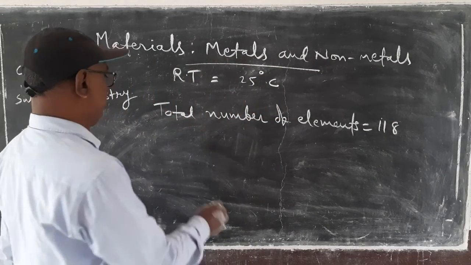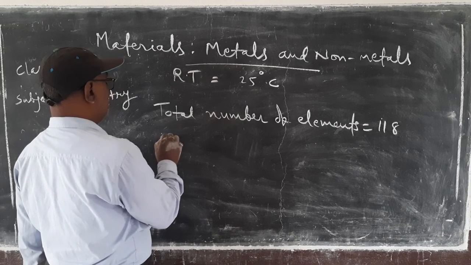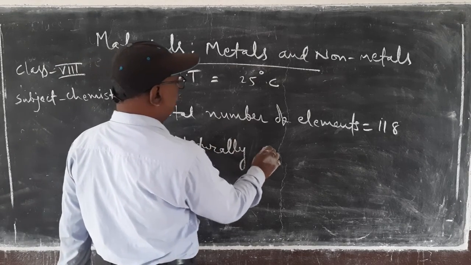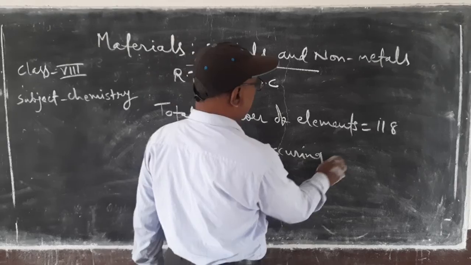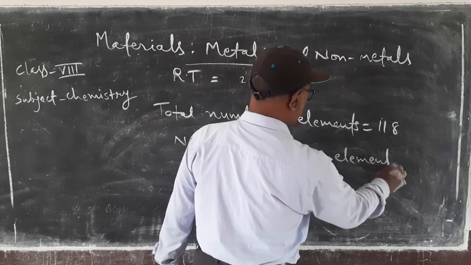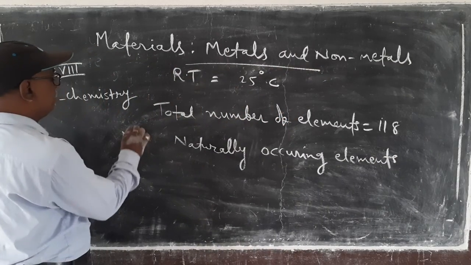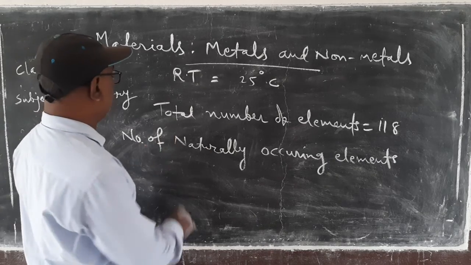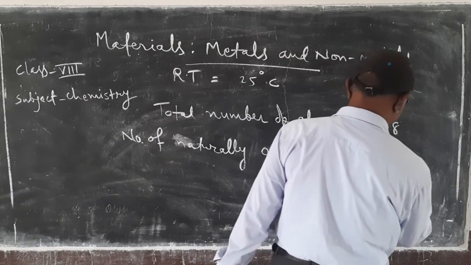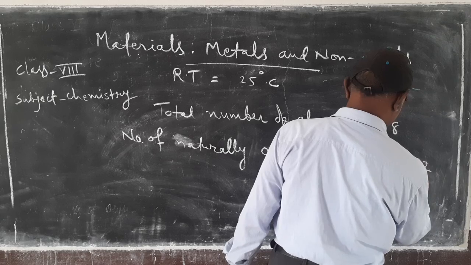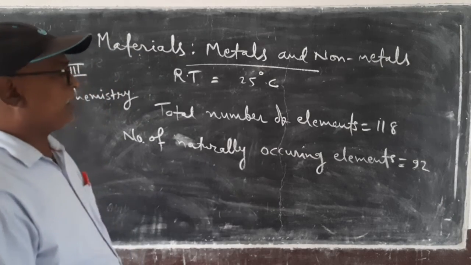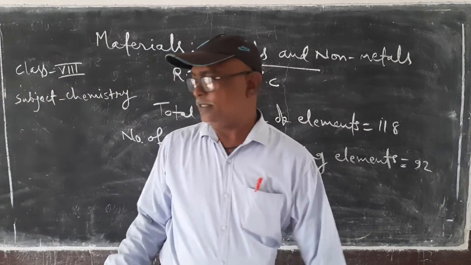And out of 118, the number of naturally occurring elements, that is which are obtained from nature, is 92. 92 elements are naturally occurring, and the remaining elements are prepared in laboratory.